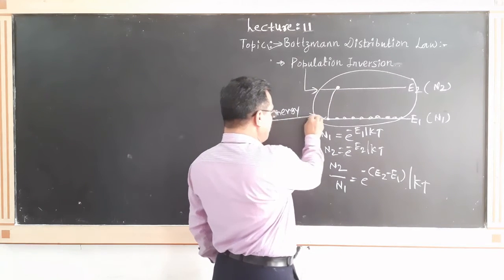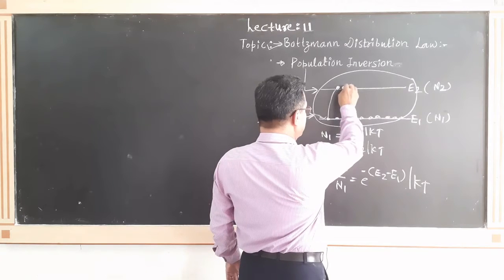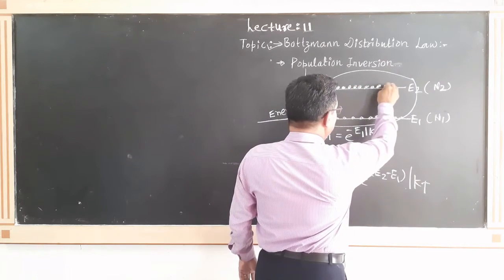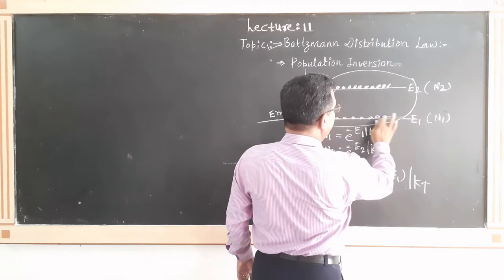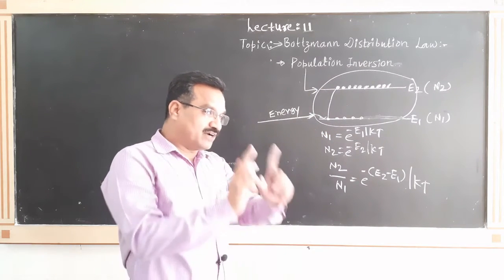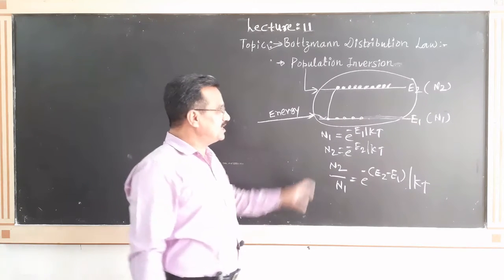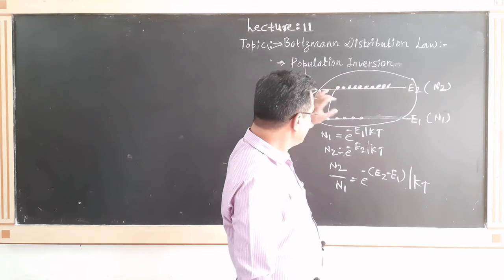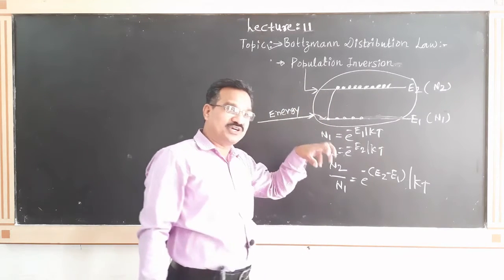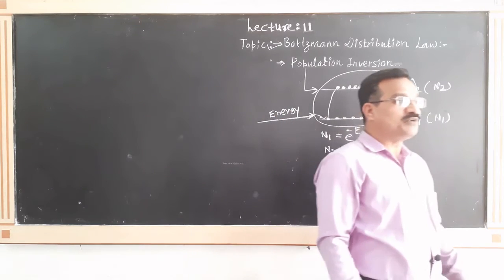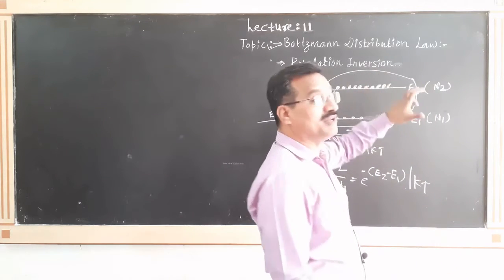And due to the application of this energy, the number of atoms move into the excited state, and at that time what will happen? When the condition is achieved, the number of atoms present in the excited state is more as compared to the number of atoms present in the ground state. If such a situation occurs, at that time we can say that it is a non-equilibrium condition.